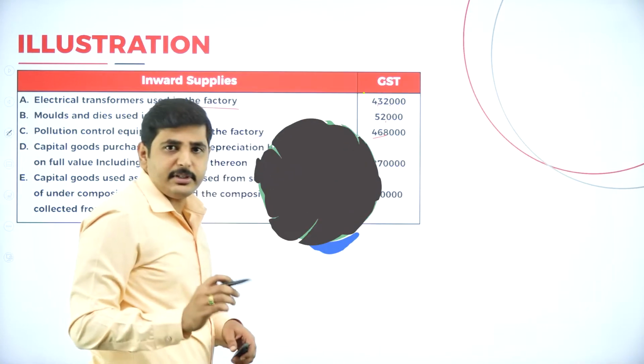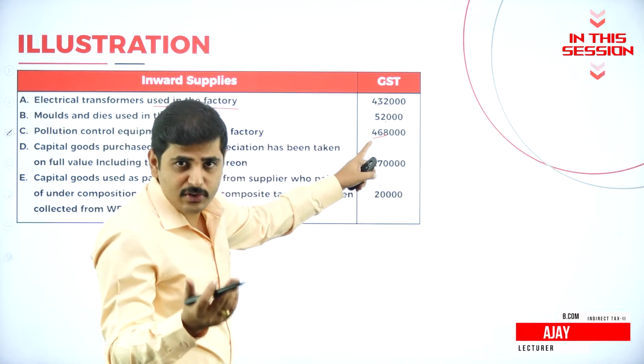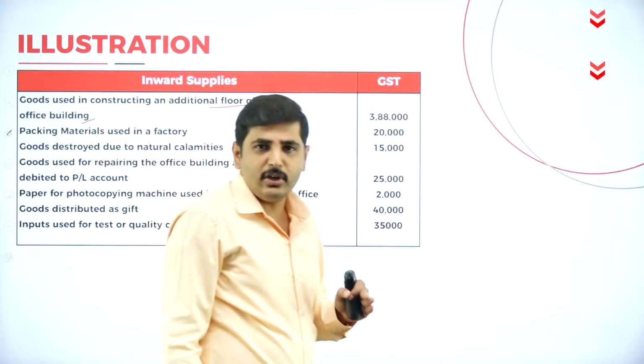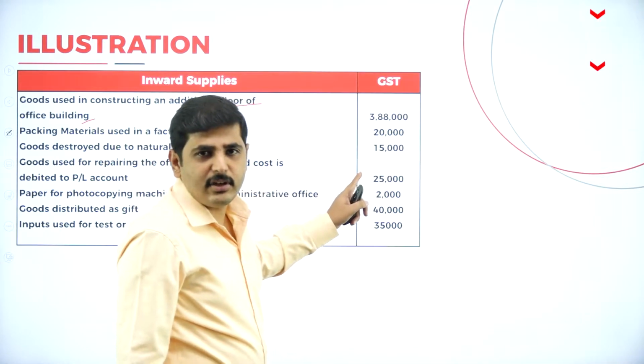See, if you take the depreciation, ITC is not available. Only for the factory purpose, production of goods in order to sell the goods to the customers, then ITC is available. Use the goods for the development of the own building, then ITC is not available.